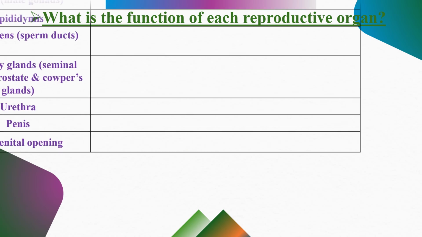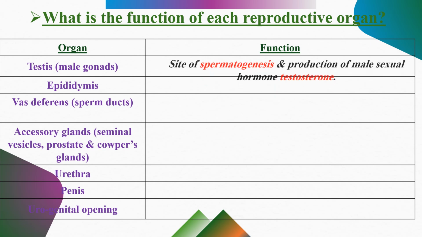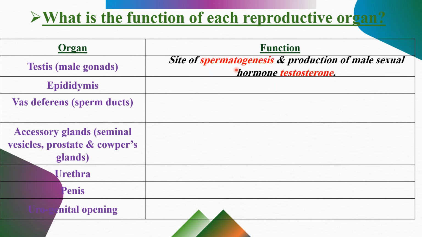So this table summarizes everything that I have explained in the previous figure. The testis is the site of spermatogenesis and production of the male sexual hormone, testosterone. Spermatogenesis is the formation of sperm cells. Testosterone is responsible for male characteristics. Okay. Epididymis: maturation and storage of sperm. Spermatozoa is the same as sperm.